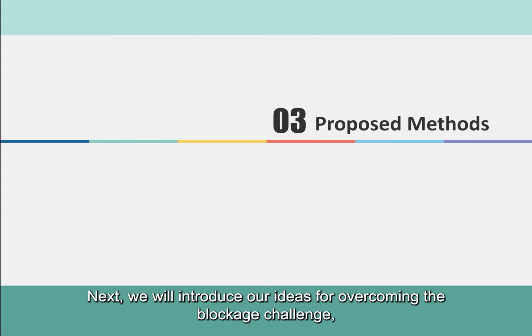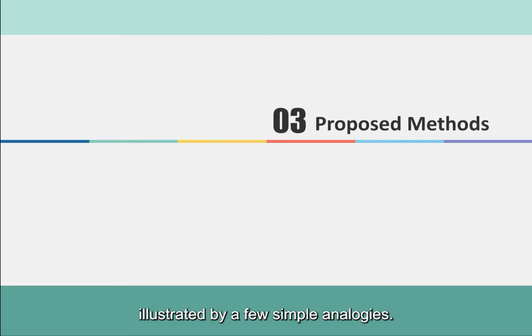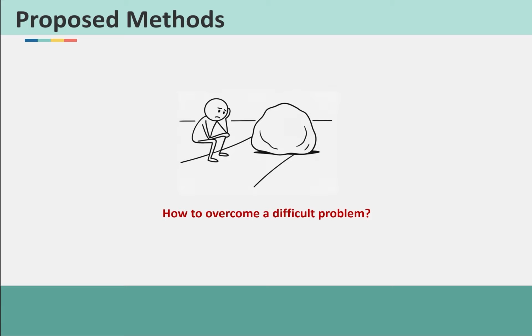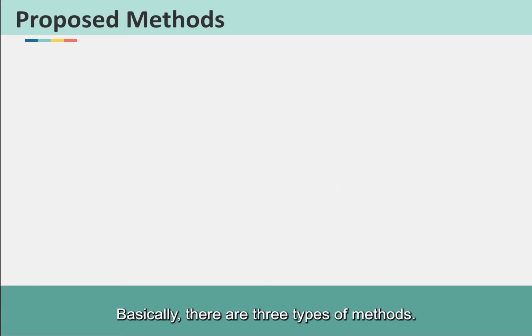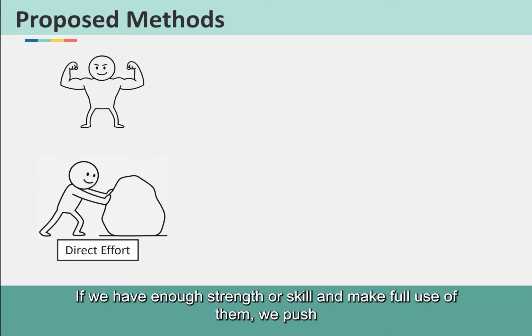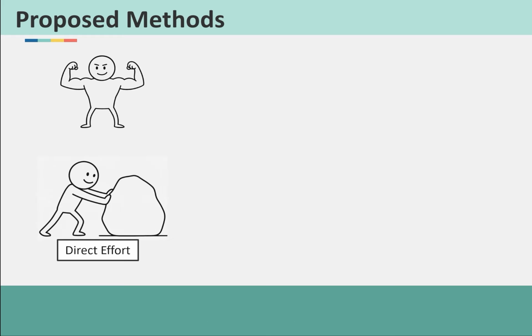Next, we will introduce our ideas for overcoming the blockage challenge, illustrated by a few simple analogies. Let's think. When we face a problem, how to overcome it? Basically, there are 3 types of methods. First, direct effort. If we have enough strength or skill and make full use of them, we push the boulder ourselves.